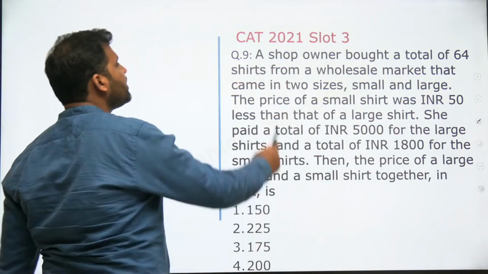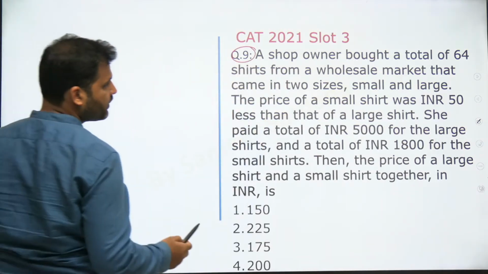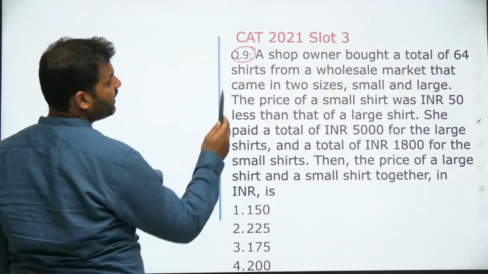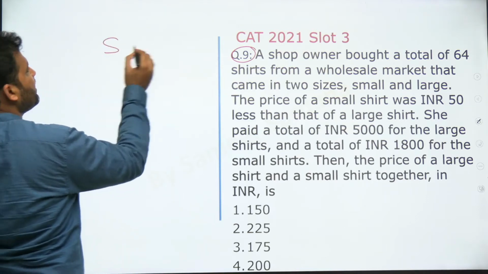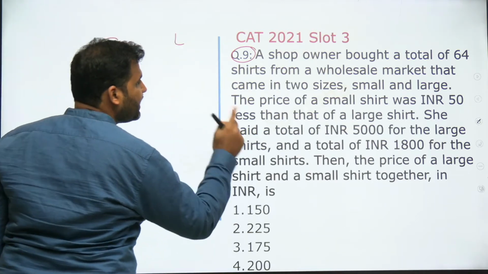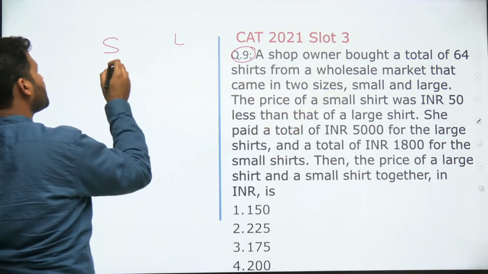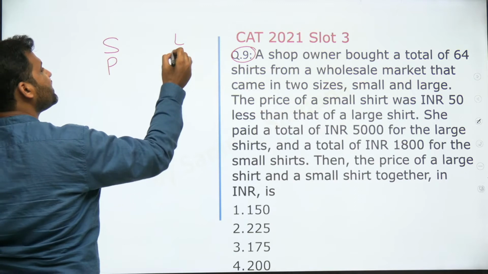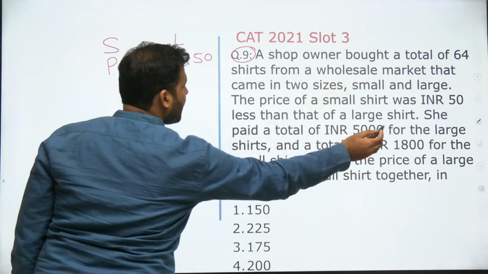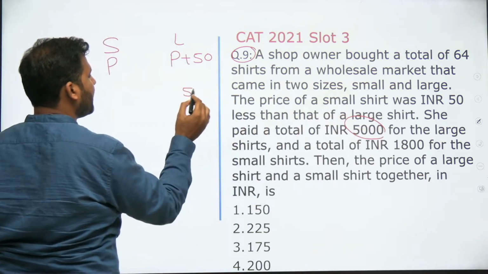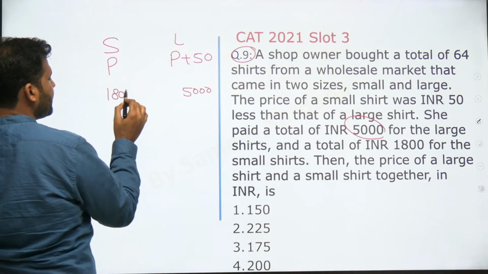So guys, here's question number 9 of CAT 2021 slot 3. It says a shop owner bought a total of 64 shirts from a wholesaler market that came in 2 sizes, small and large. So 2 types of shirts are being purchased. The price of the small shirt was 50 rupees less than that of a large shirt. So if this price is P, this price has to be P plus 50. Total amount of money spent on large shirts is 5,000 rupees, and total amount spent on small shirts is 1,800 rupees, right?